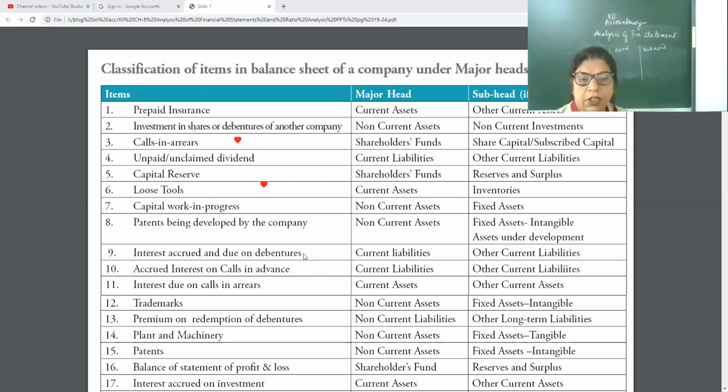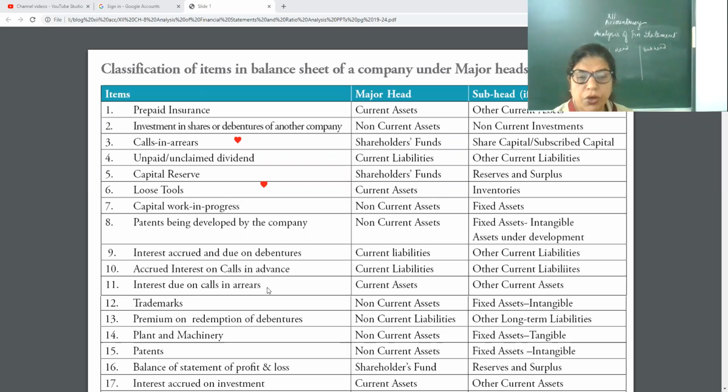Now, interest accrued and due on debentures. Just now I told you, interest accrued is a current liability, otherwise the company has to pay interest on it, other current liabilities. Same, interest accrued on calls in advance, from the point of view of the company, that is a current liability and other current liability.